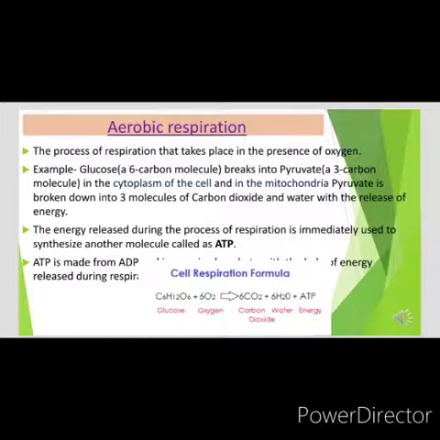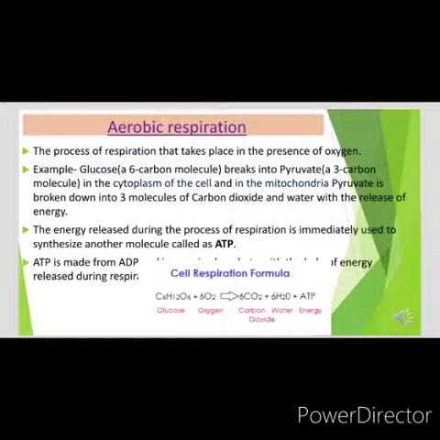Then, what is aerobic respiration? The process of respiration that takes place in the presence of oxygen is called aerobic respiration. In this process, glucose, which is a 6-carbon molecule, is broken down into pyruvate, a 3-carbon molecule.